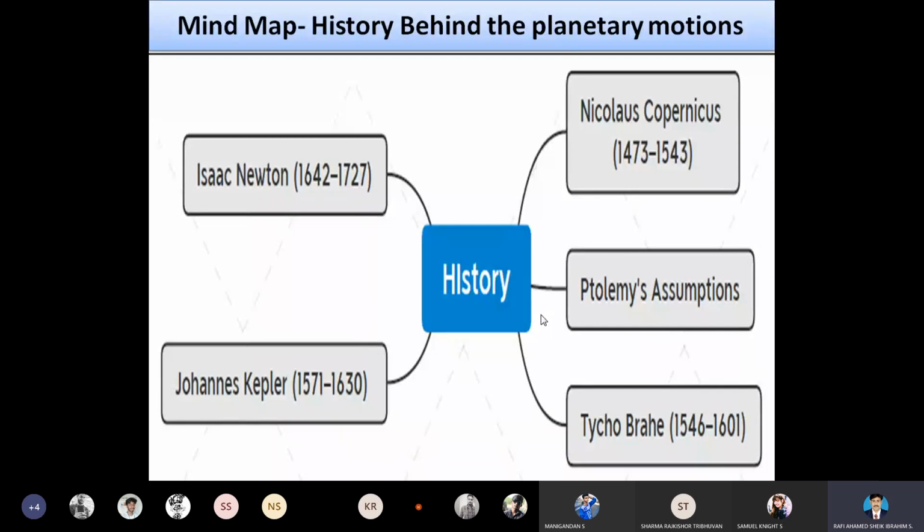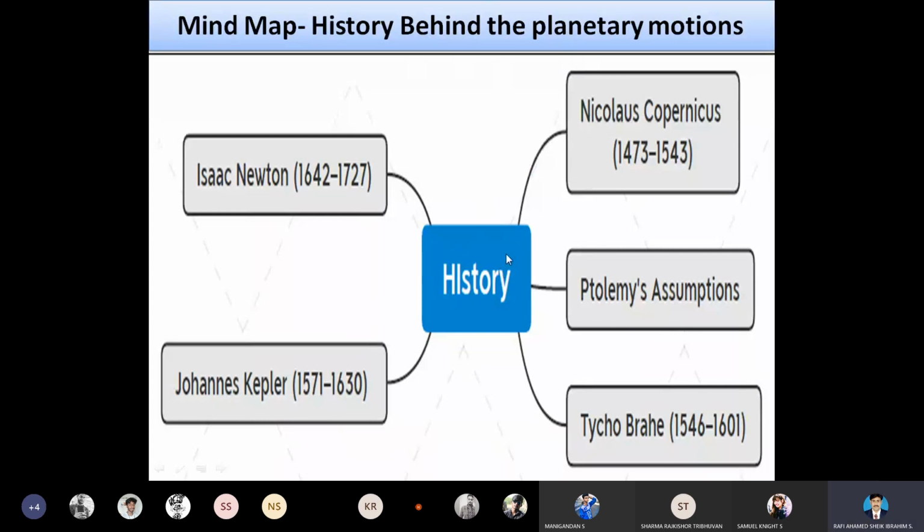This mind map is going to show the total assumptions. We are studying the basic class, the motion of the planets in space. The motion of the planets in space was predicted by various scientists with respect to their assumptions. From this slide, we are going to see the various hypotheses made by the scientists.